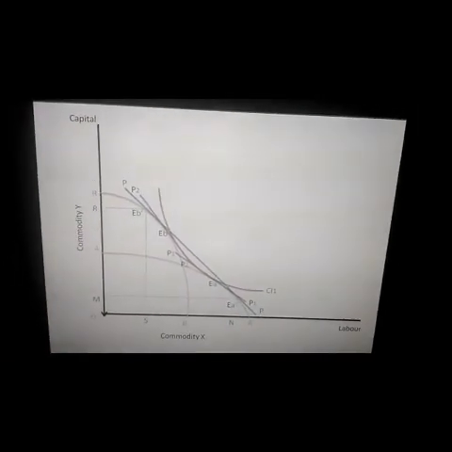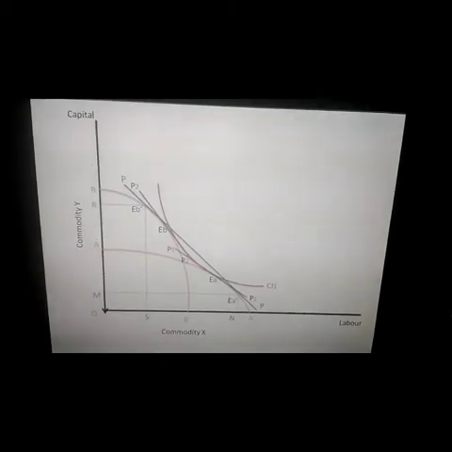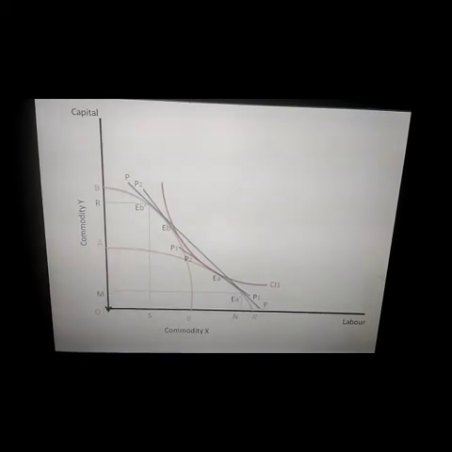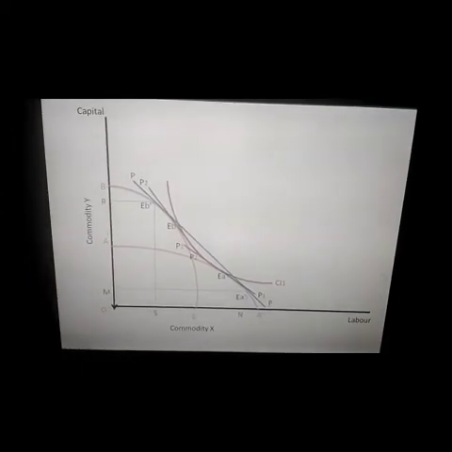At this point, country A produces ON quantity of commodity X and OM quantity of commodity Y.